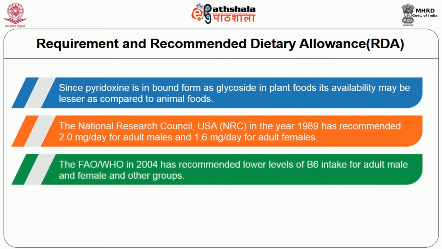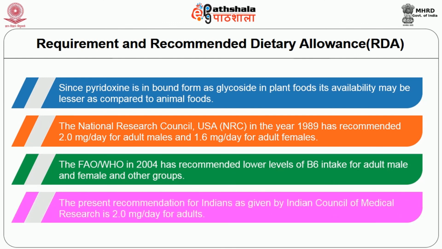The FAO WHO in 2004 has recommended lower levels of B6 intake for adult male and female and other groups. The present recommendation for Indians as given by the Indian Council of Medical Research is 2 mg per day for adults.